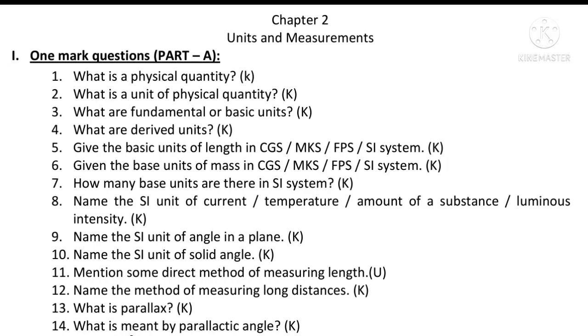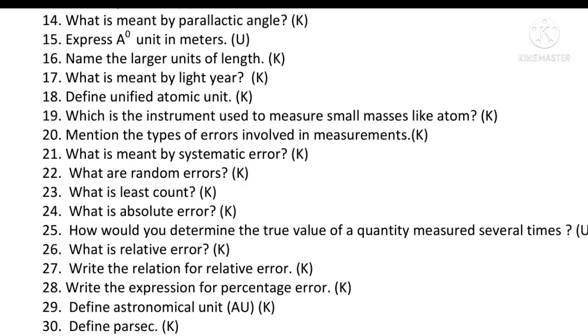Mention some direct methods of measuring length. We measure length by using a meter scale, a screw gauge, a vernier scale, or a spherometer. Name the method of measuring long distances. Parallax method. Yes, correct. What is parallax? The relative shift in the position of the object with respect to the background is called parallax. Next, what is meant by parallactic angle? The angle subtended by the basis at the object is called parallactic angle.